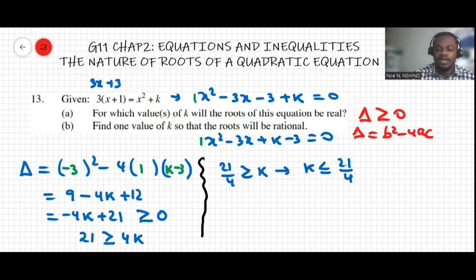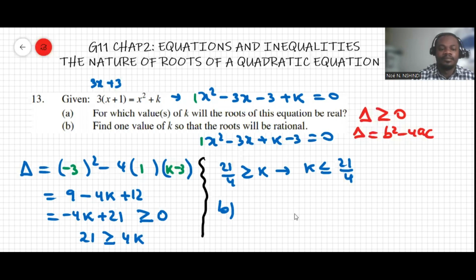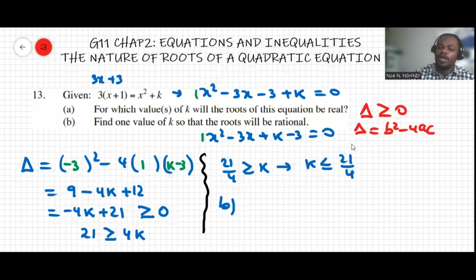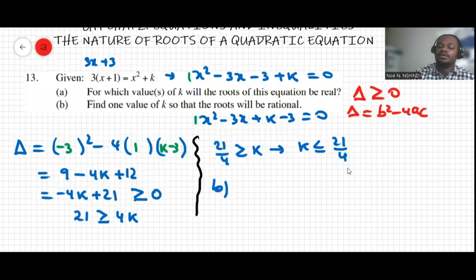That's question A. And then for question B, the question says find one value of k so that the roots will be rational. So we already know it's going to be real if k is less than or equal to 21 over 4. And then to be rational, it means this discriminant has to form a perfect square, okay?